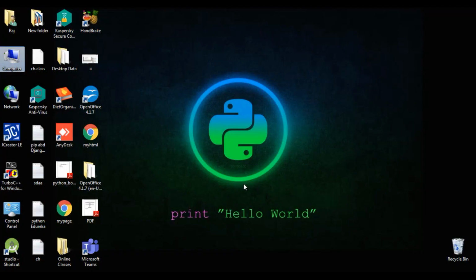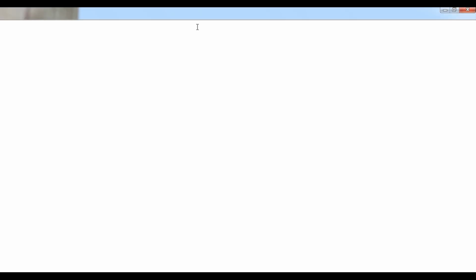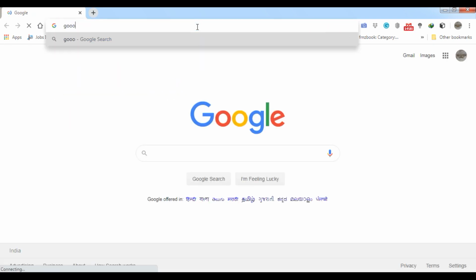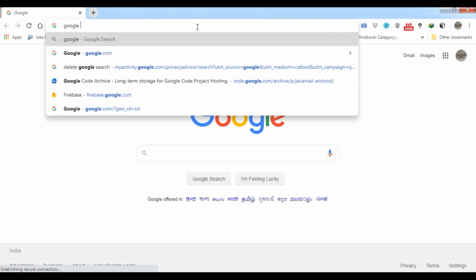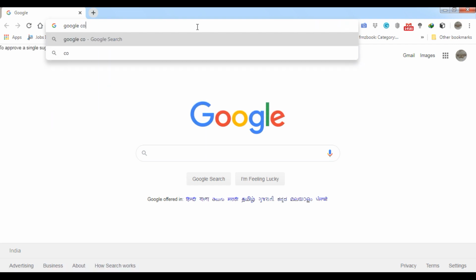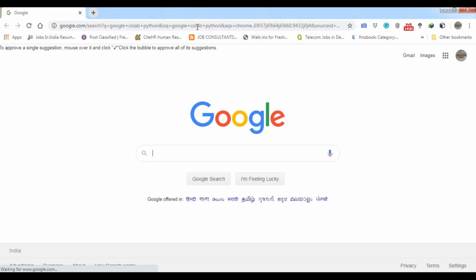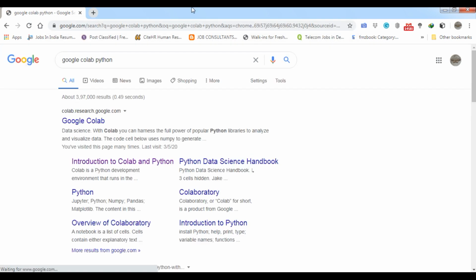So students, we have to do it practically. To do that we are going to open Google Colab. Open your browser and just type Google Colab, in Python. Now it will take a few seconds to open.